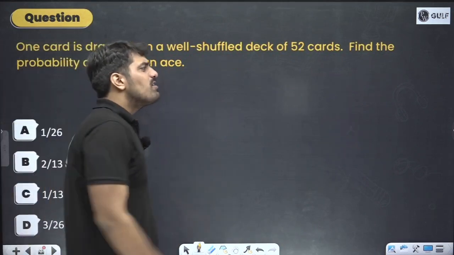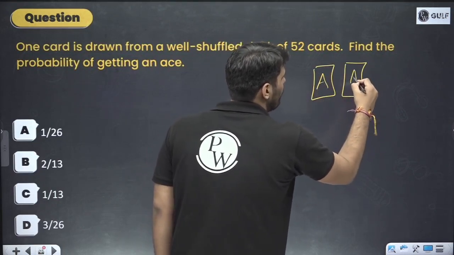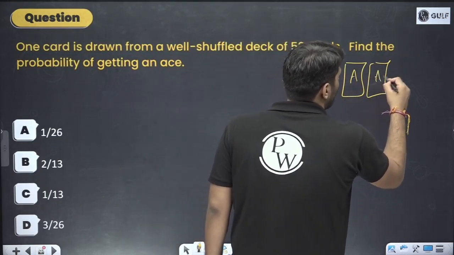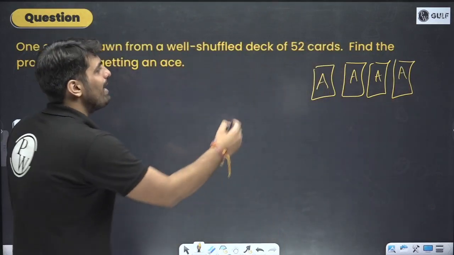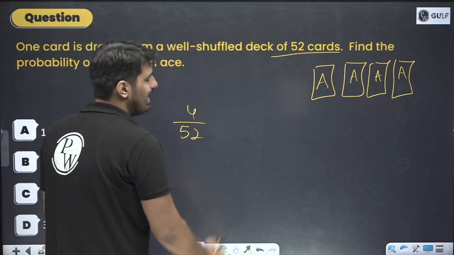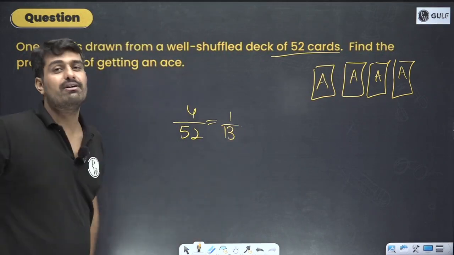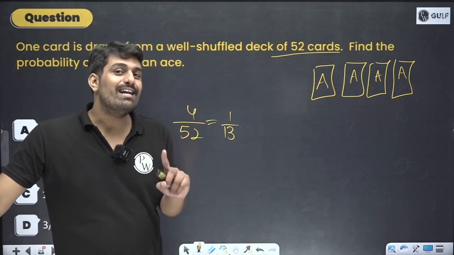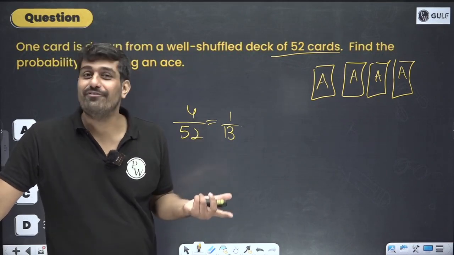I haven't talked much about ace. In total 4 aces are there, right? So total 4 aces out of how much? Out of, as usual, a pack of 52 cards. So out of 52, 4 cards. That means 1 by 13 over here. That will be our answer. Among each suit, we'll be having 1 ace, and that is also how you can visualize the problem.